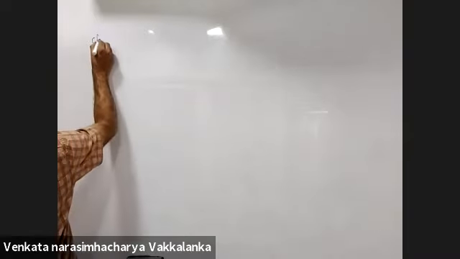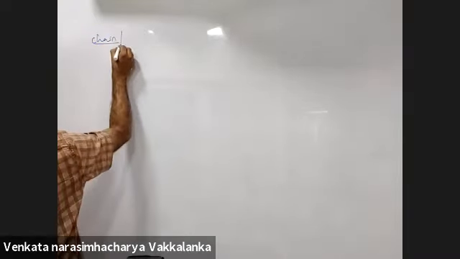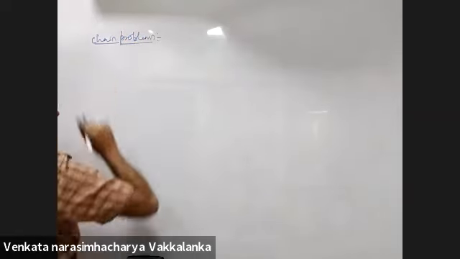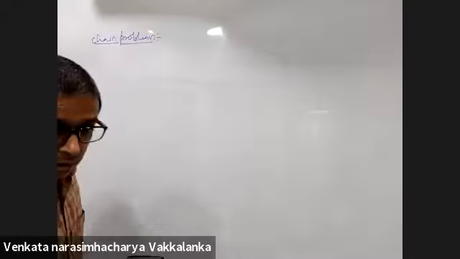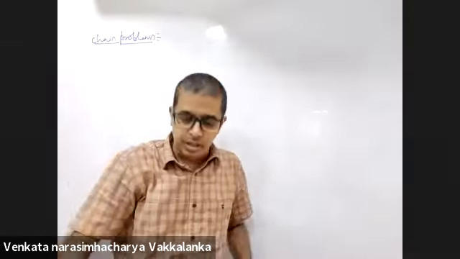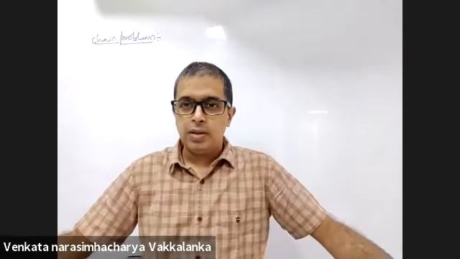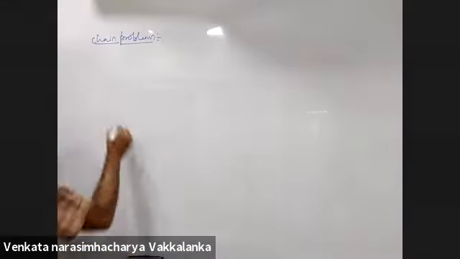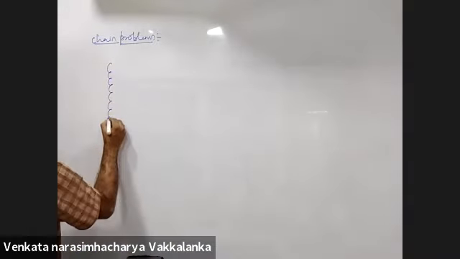Now, transition to chain problems. Observe this carefully. Suppose you drop a chain on the floor, on the table. You are dropping a chain on the floor.